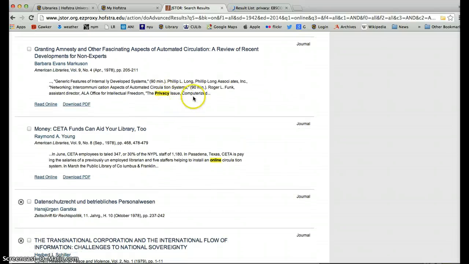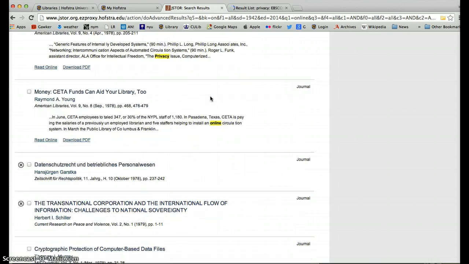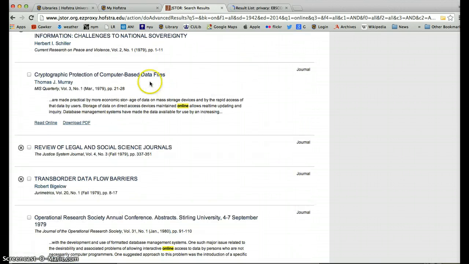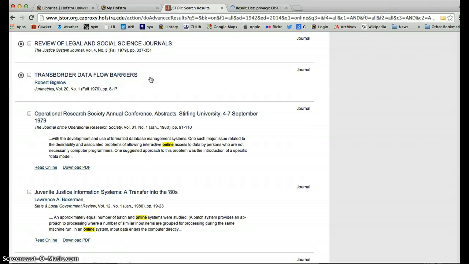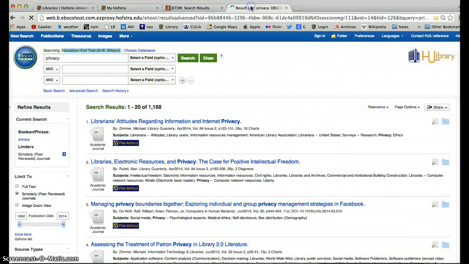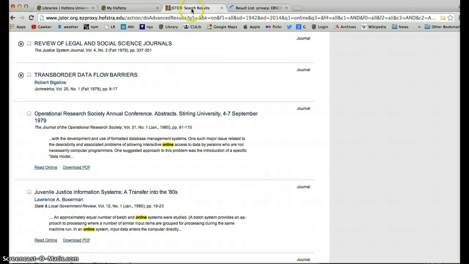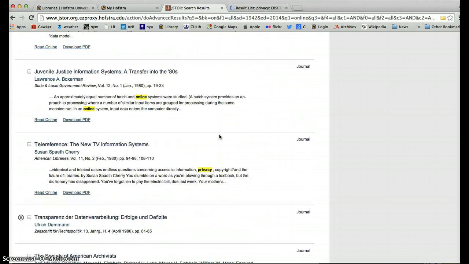The privacy issue, computerized, right? So as long as there have been computers, privacy has been a concern. And we are faced with quite a number of articles that were written even before 1980, which gives you a sense of the limitations of what you're seeing here, right? There's a lot of stuff that might be of interest even before 1980.